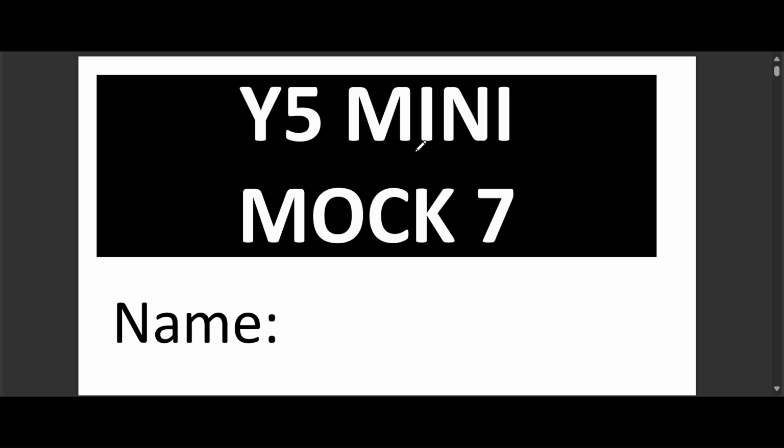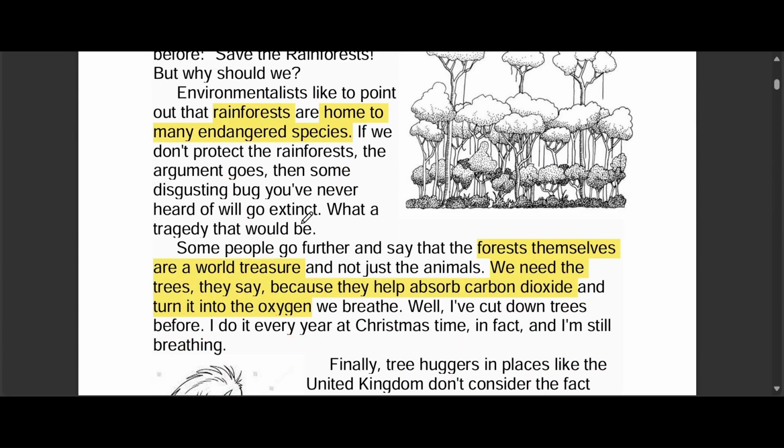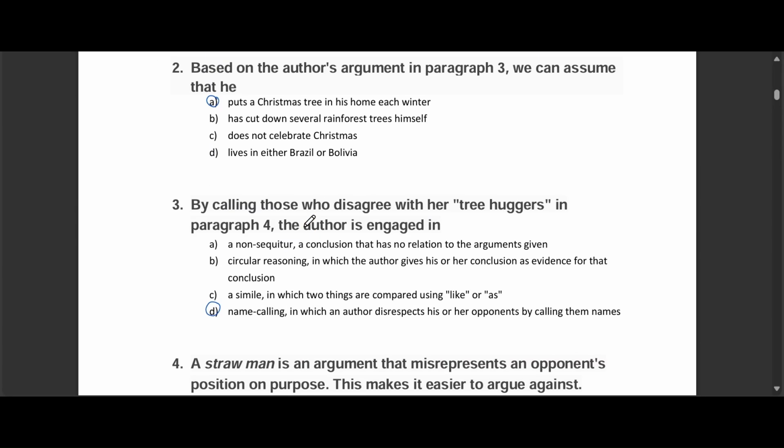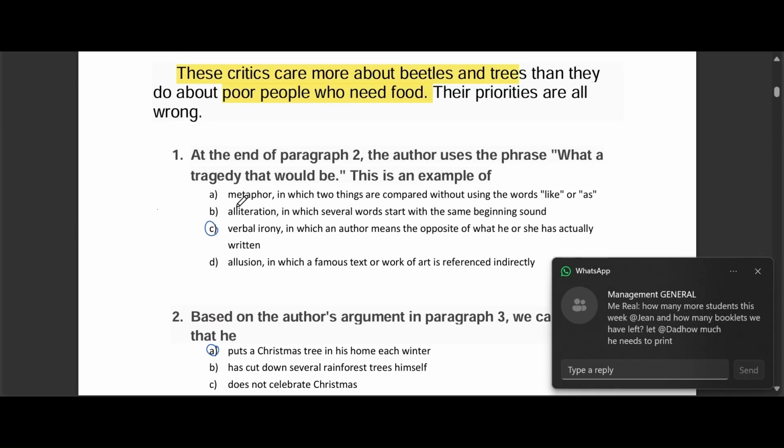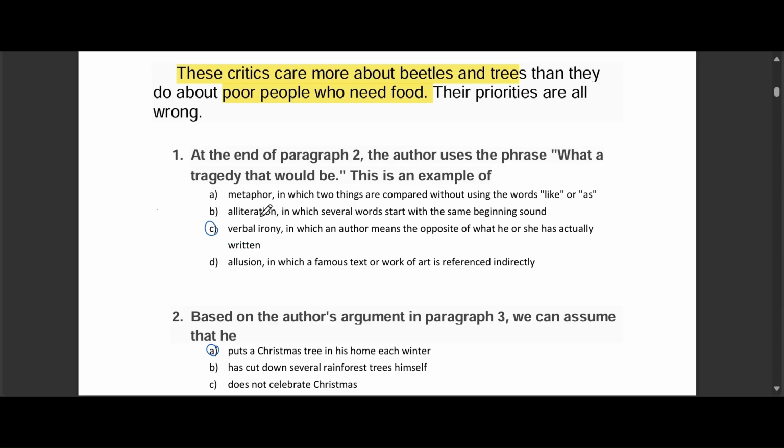Let's walk through Final Y5 Mini Mock 7 together, nice and slow so we all understand. Question 1. At the end of paragraph 2, the author says, "What a tragedy that would be." Now, what is that an example of? Is it A, a metaphor, B, alliteration, C, verbal irony, or D, allusion? The correct answer here is C, verbal irony.